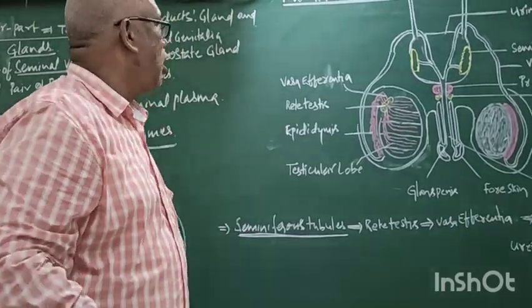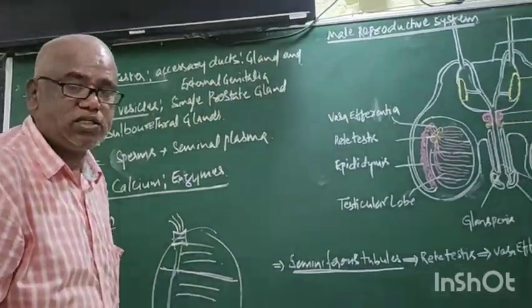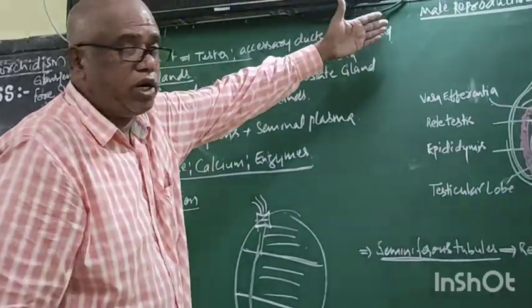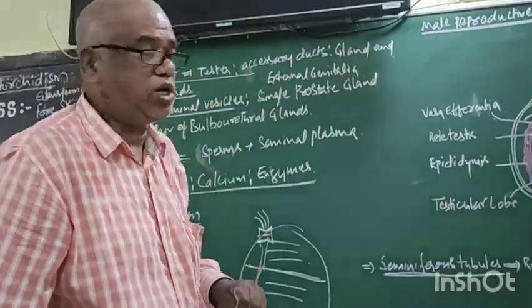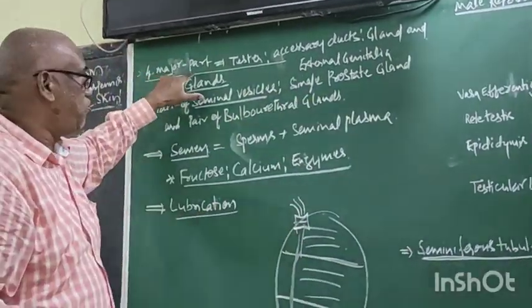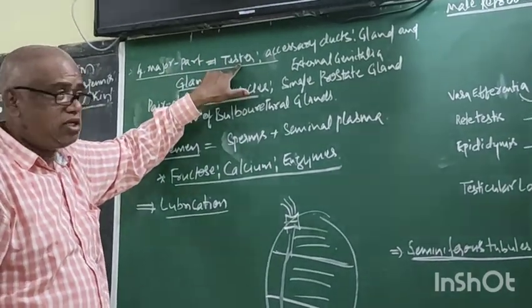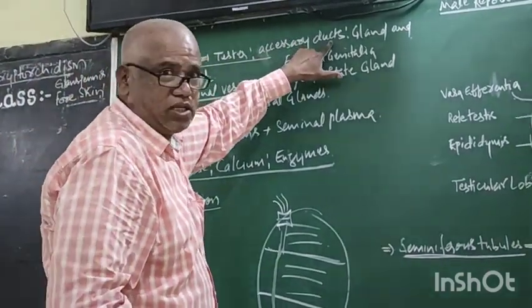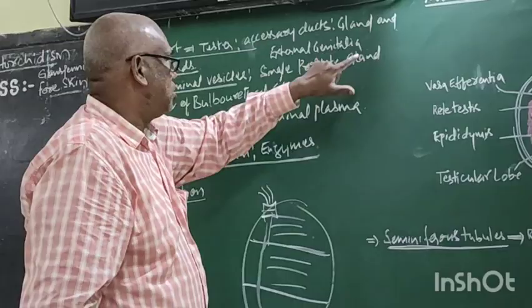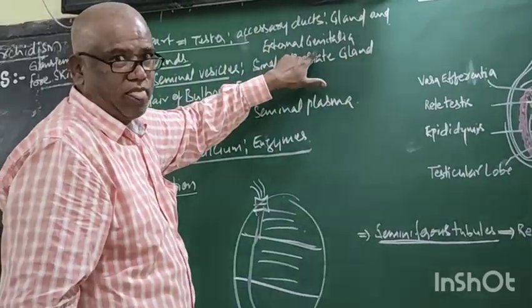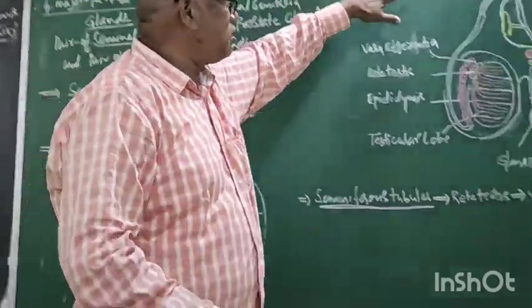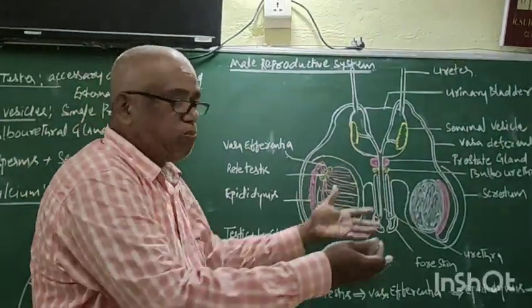Now, in the last class, the male reproductive system contains majorly 4 parts: testis, accessory ducts, glands, external genitalia. Now we are discussing this male reproductive system.